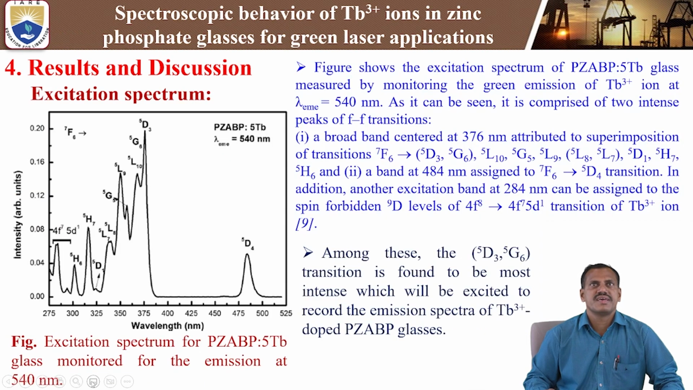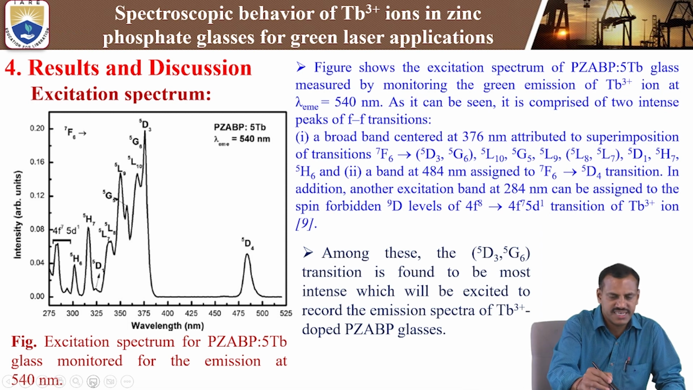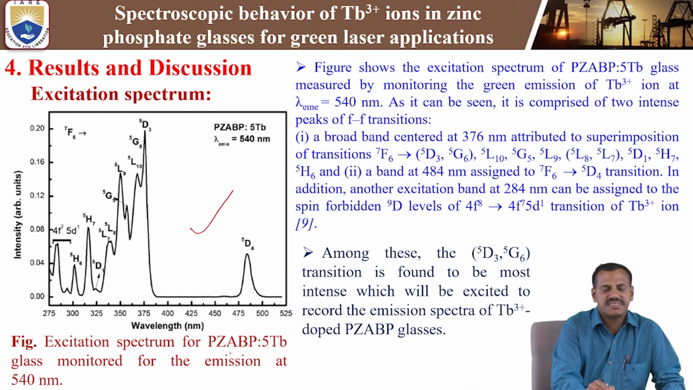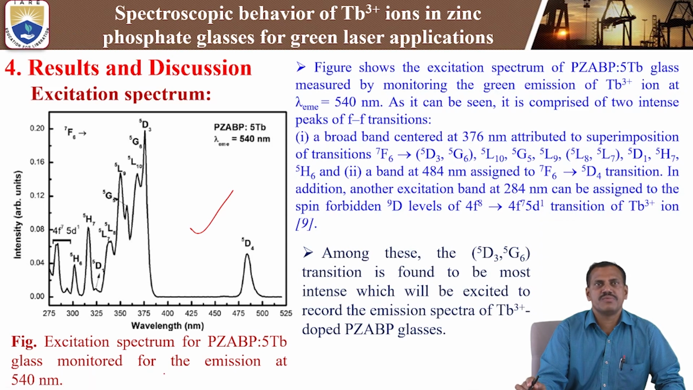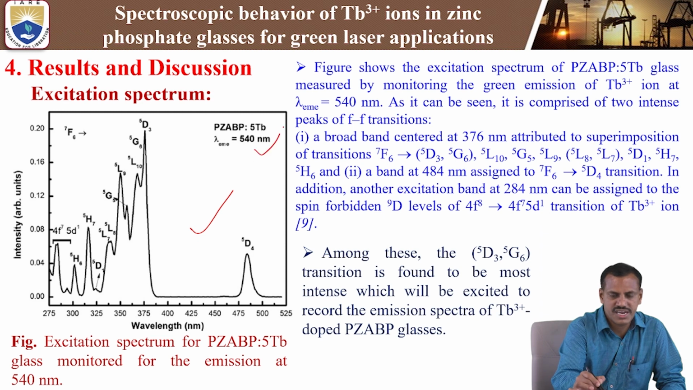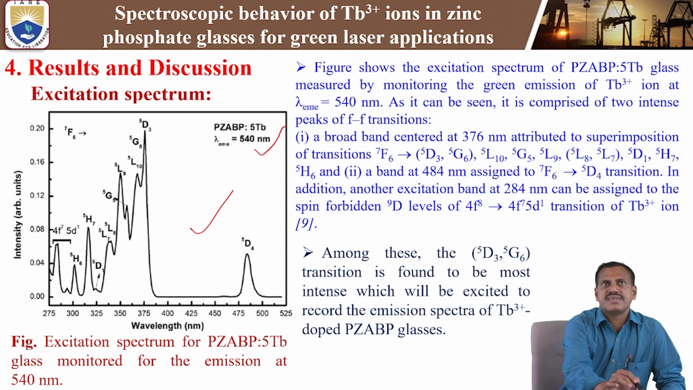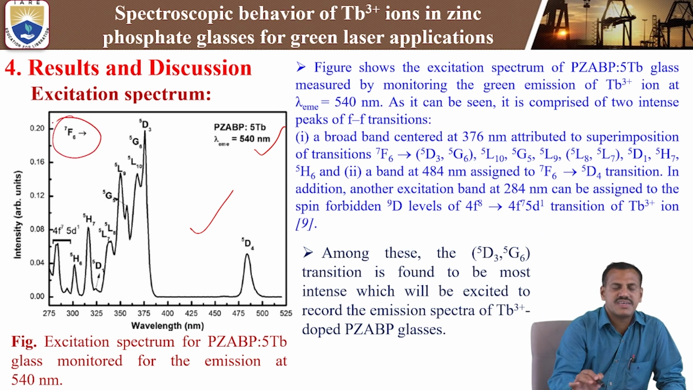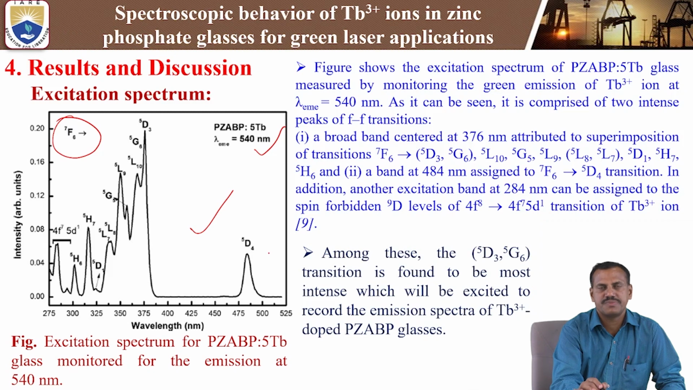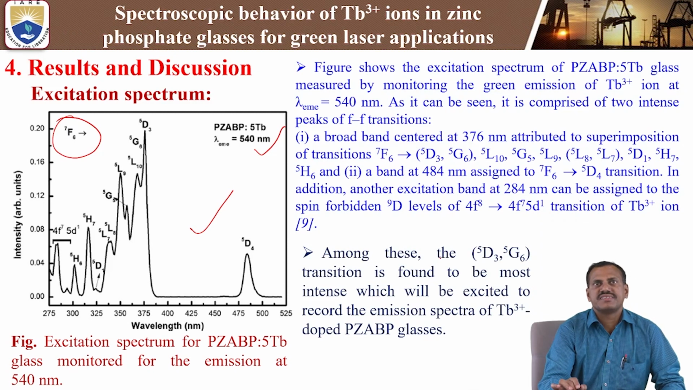Next, coming to the excitation spectrum of terbium-3 plus doped zinc phosphate glasses. This figure shows the excitation spectrum of zinc borophosphate glasses monitored for the emission at 540 nanometers. Here we are monitoring the emission at 540 nanometers, from terbium-3 plus, from the 7F6 ground state to different excitation levels. This is the excitation spectrum, so we are observing higher excitation values and excitation transitions.